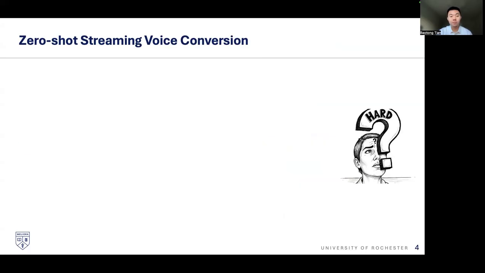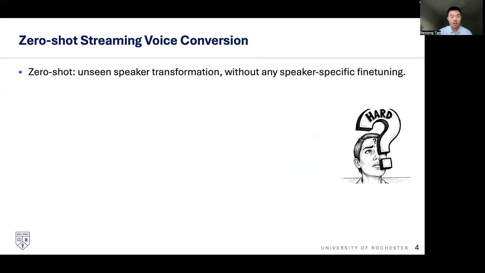So we're moving from VC to zero-shot streaming VC. Is it harder? Yes. Zero-shot means we're doing unseen speaker transformation without any speaker-specific fine-tuning. So how do you model a speaker timbre or style without seeing the speaker during training? It's definitely harder.